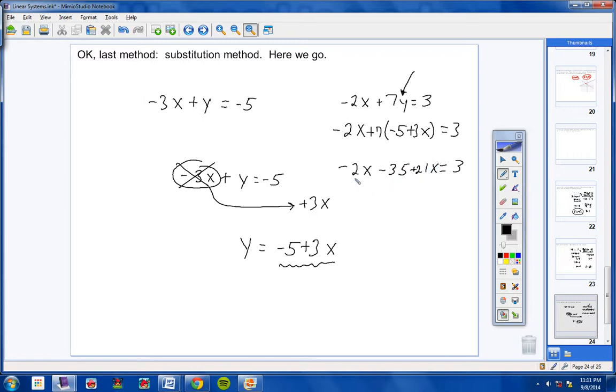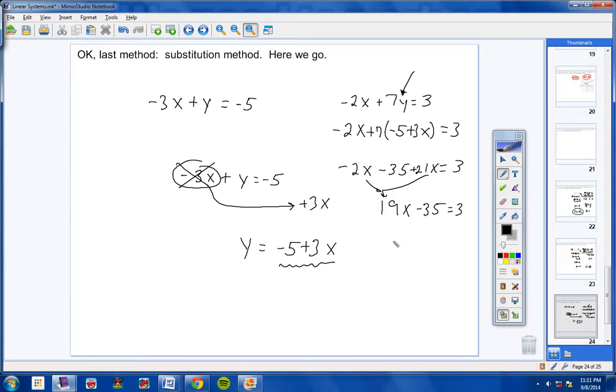Now on this left side, notice I have an x term here and an x term here, so I have a negative 2x and a positive 21x. If I combine those, I will get 19x minus 35 equals 3. A negative 2x and a positive 21x, when you combine them, give you a 19x. Now, we're ready to get x all by itself.